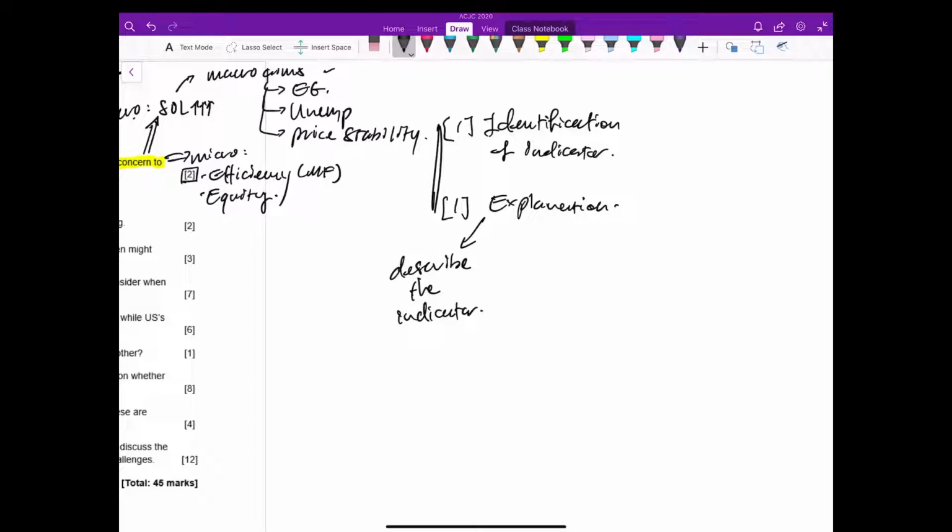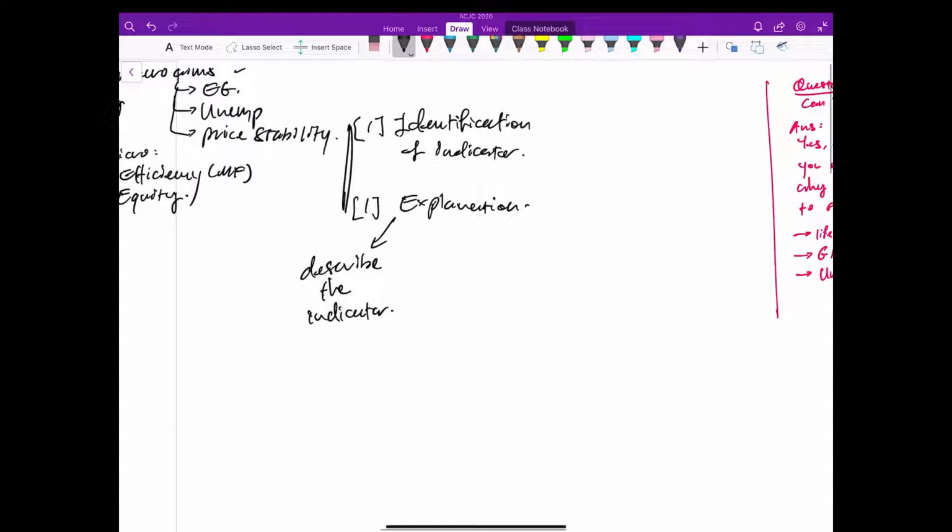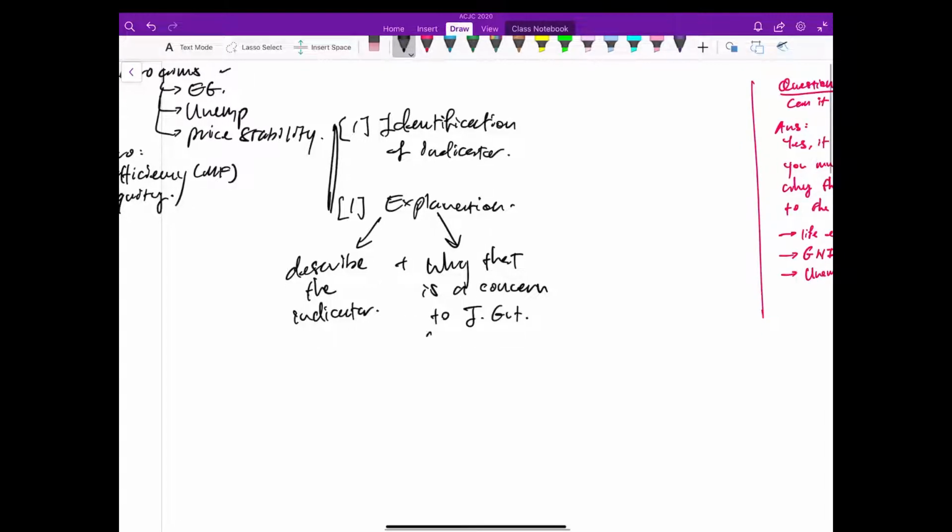We don't really want to have a description of the indicator alone. Even if you do describe it, and perhaps you should unpack the indicator, you should focus on explaining why that is a concern to the Japanese government. So you must link to a government objective that is challenged.